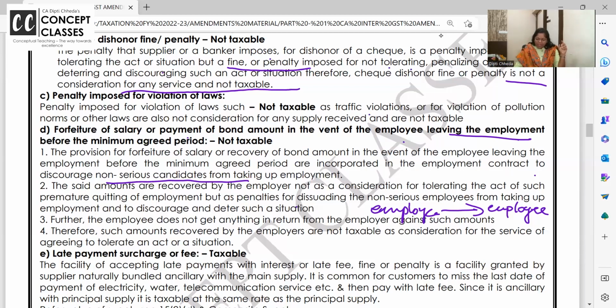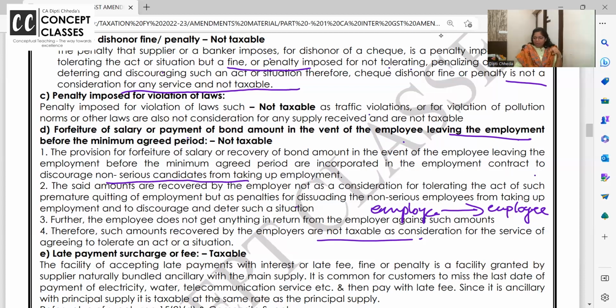Further, employee does not get anything in return. He's paying the compensation, but is there anything in return? Is any consideration coming to the employee, or any benefit coming? No. Therefore, such amount recovered by the employer is not taxable as supply of service and no GST is levied.